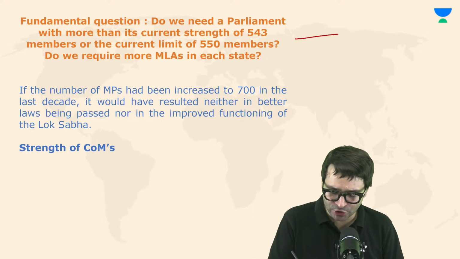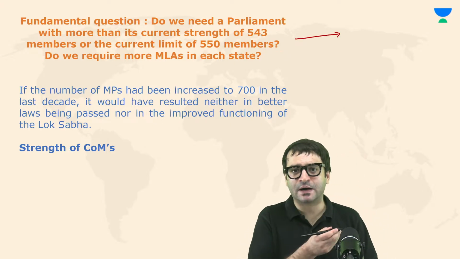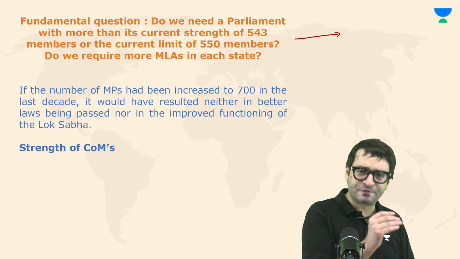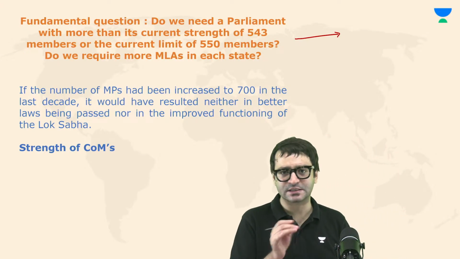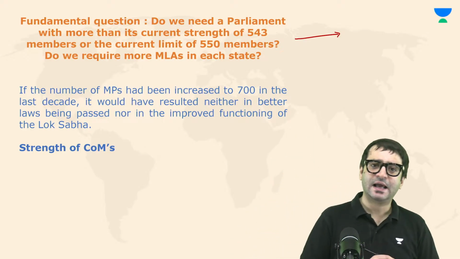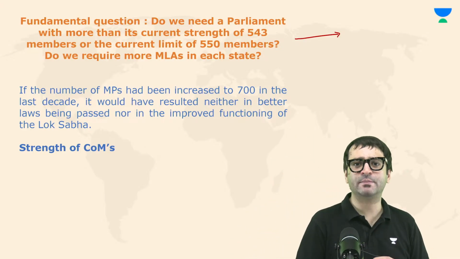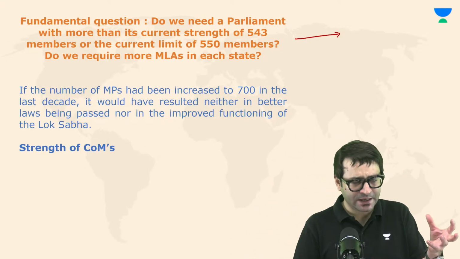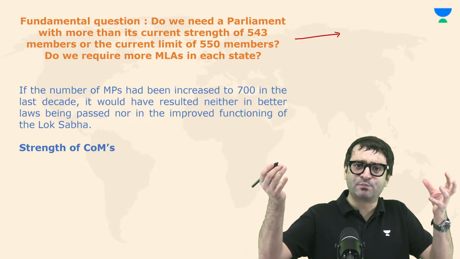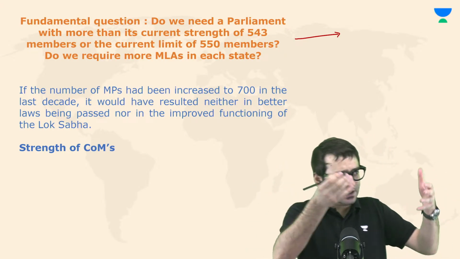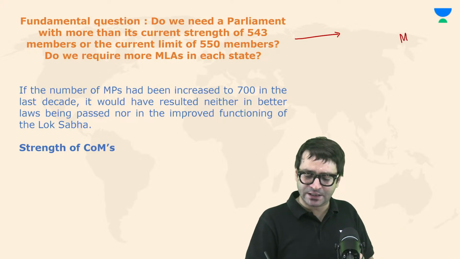When the constitution was being amended in 2001 to further freeze delimitation by another 25 years, so that till 2026 we can't have delimitation, one member of the parliament said, why should there be an increase in the number of seats basis the increase in the number of population? Are we creating a parliament or are we creating a mela?